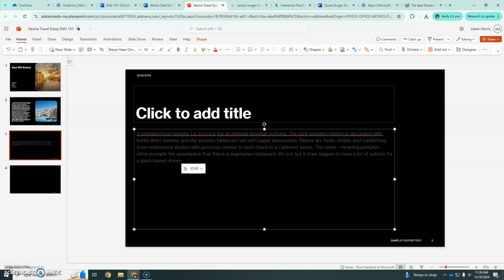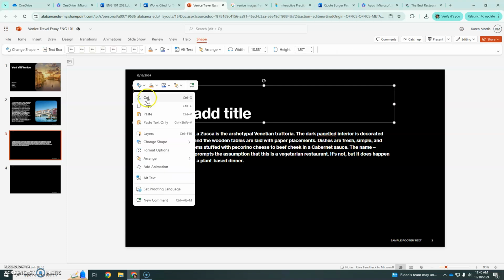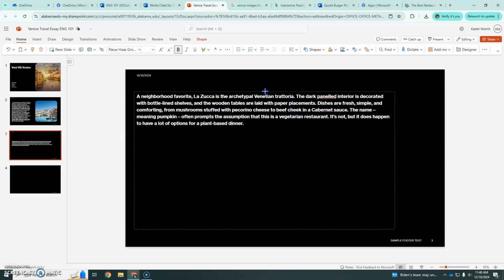I'm going to change the font colors to reflect the quote burger paragraphs. This is going to be my quote, and I'm not going to start with that, right? I need to start with a main idea sentence and then introduce the quotation by saying who the source is that I got this information from. This is kind of my go-to slide format, but I don't really need this title part. I just need the text part, as I've done before.